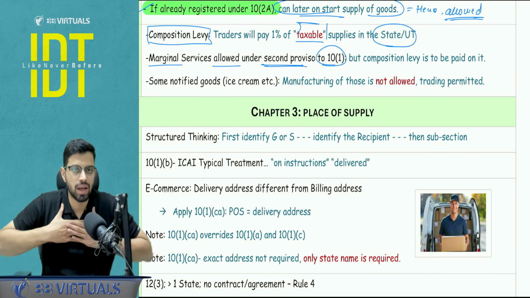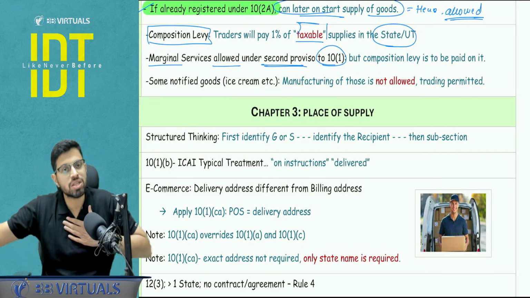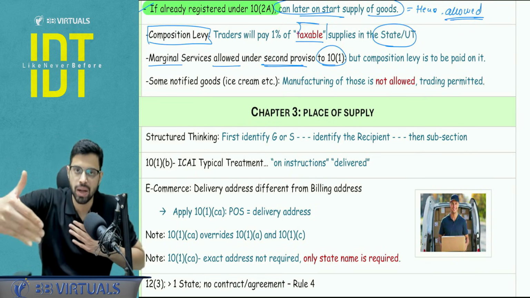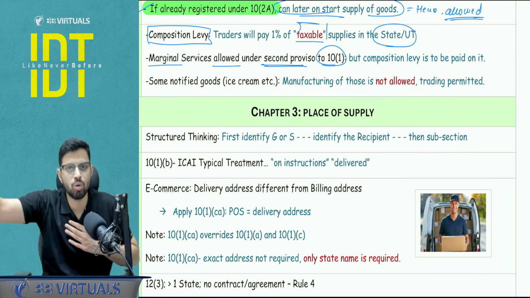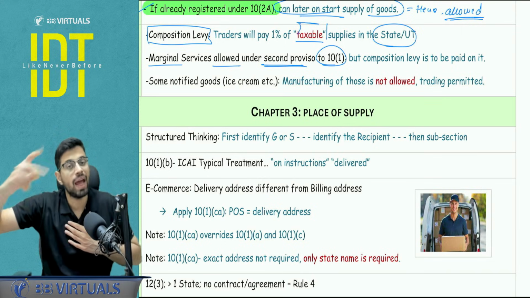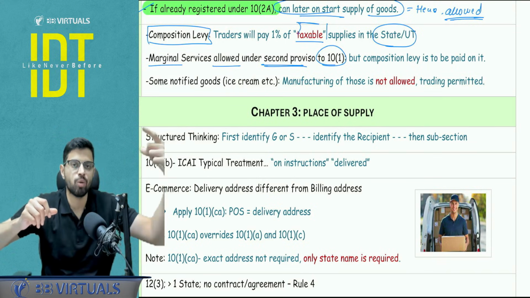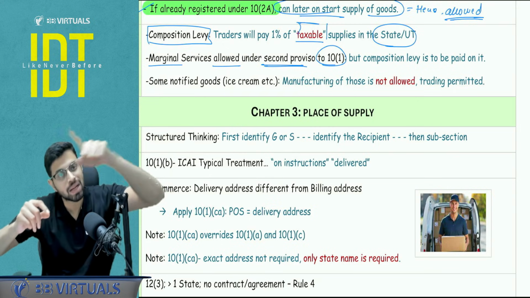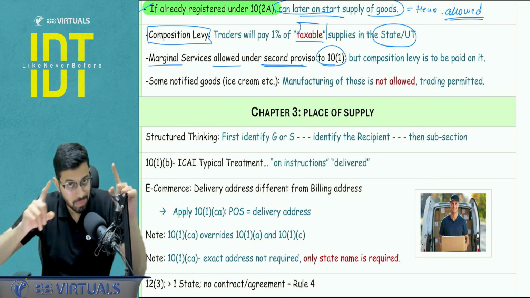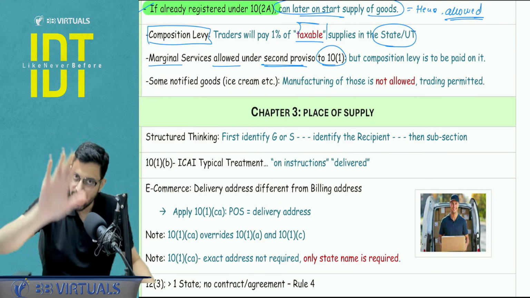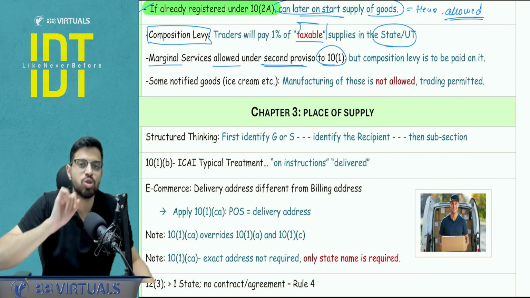So let's say I'm a trader, I'm also giving services. First, you check whether the services are within the limit, that is last year's turnover in a state into 10% or 5 lakh, whichever is higher. And second, if it is within the limit, you apply the 1%, that is 0.5 plus 0.5, 1% on that marginal services also. Sometimes here a mistake happens that you check whether it is within the limit or not, but you forget to charge the composition levy.